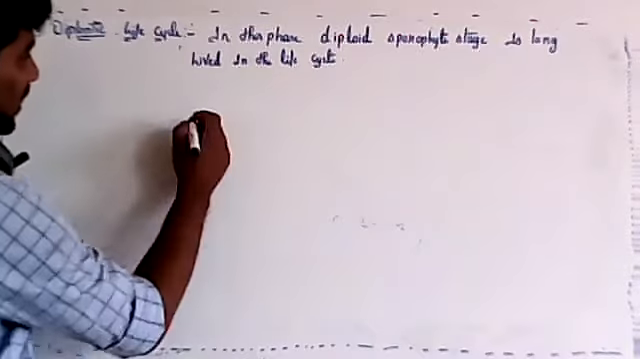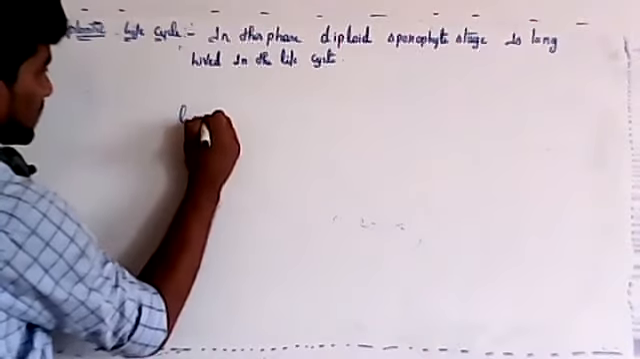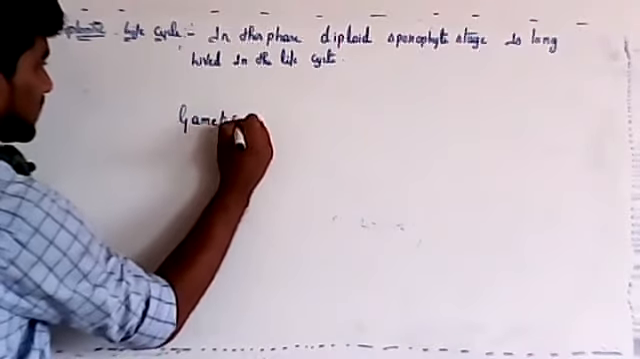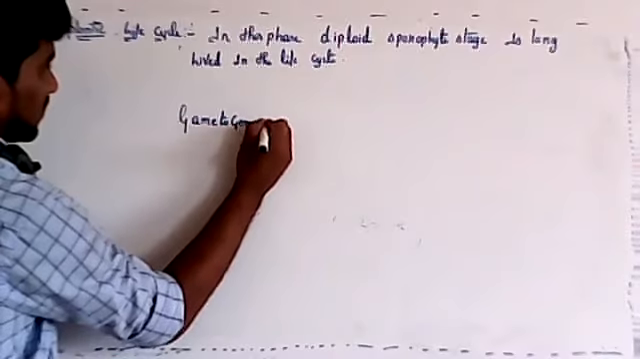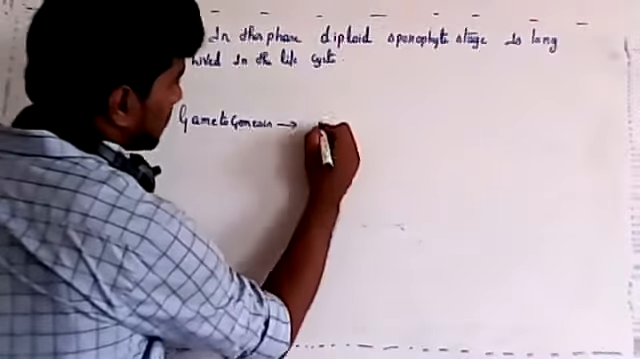gymnosperm and angiosperm. What is gametogenesis? Formation of gametes is called gametogenesis, by meiosis.